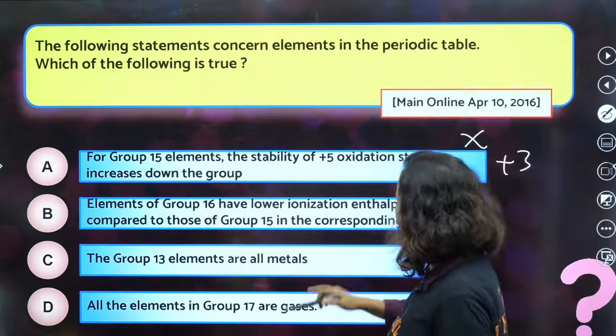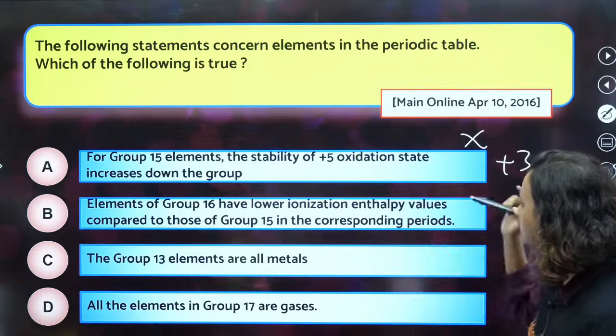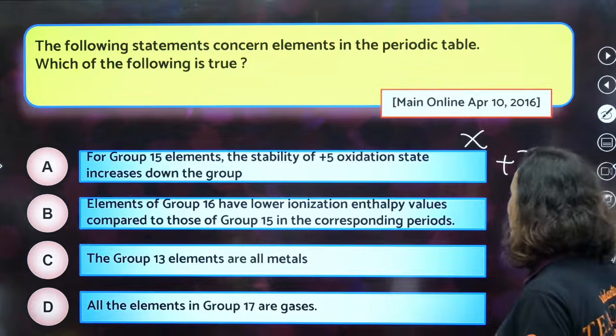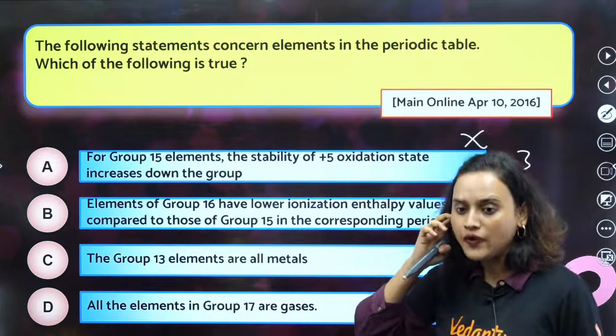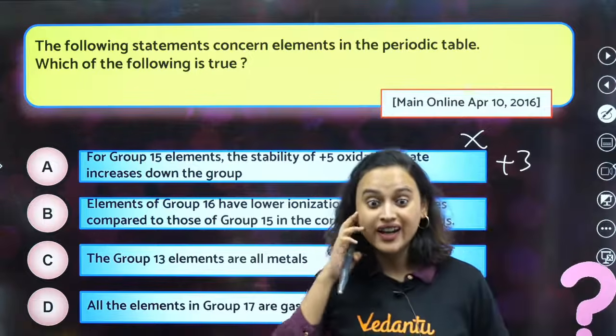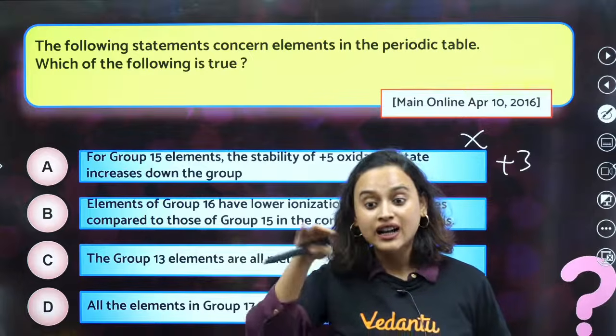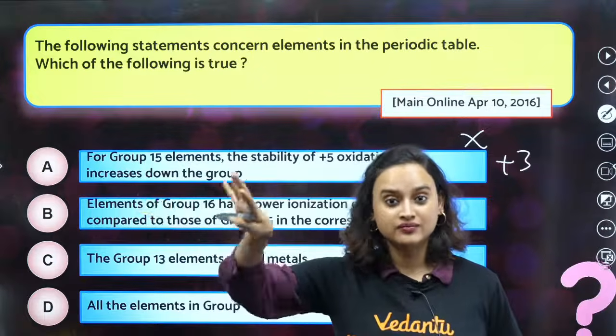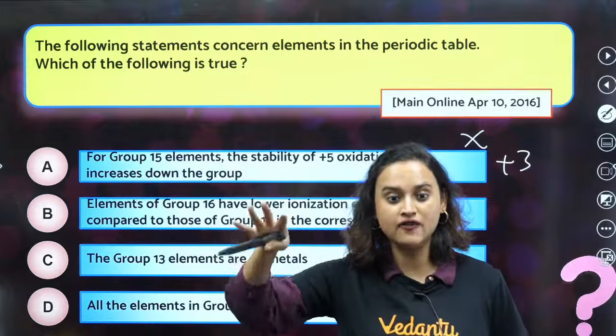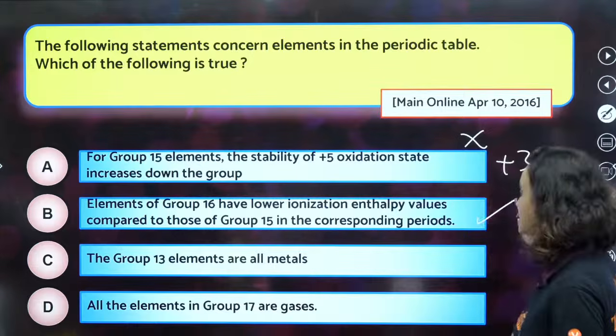Elements of group 16 have lower ionization enthalpy values compared to those of group 15 in the corresponding period. Group 15 and group 16. Oh yeah. Group 15 has this thing, half filled, right? Group 15 has half filled. So this is right.